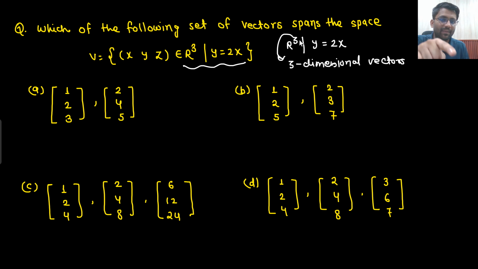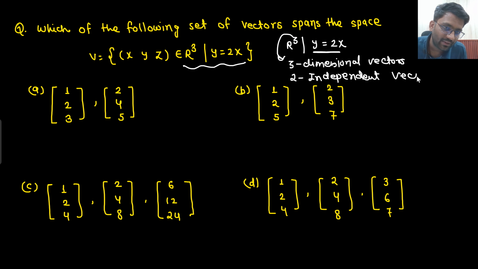Sir, I thought that for three-dimensional vectors, all possible three-dimensional vectors would have been there, then I would get three independent vectors. But because of this condition, I will get only two independent vectors. So what is my least requirement? I need two independent vectors, three-dimensional, two independent vectors. This is my requirement.